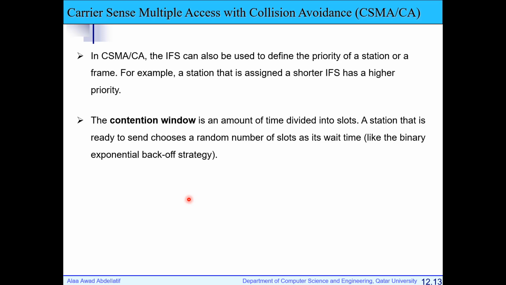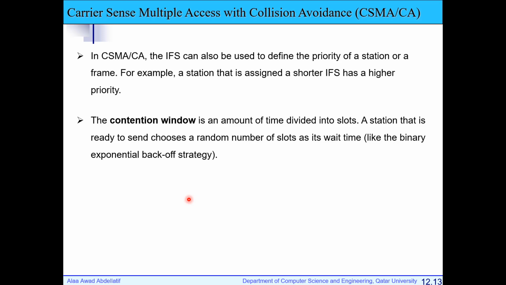Once the frame is lost, we wait for timeout, then we wait for a random amount of time according to the number of retransmissions. If I retransmit more, I will wait more. It means that the channel is busy, so I have to wait more. Once I retransmit again, I will wait more, and so on. This is backoff time. This is similar to the contention window. I will also choose a random number of slots to wait. And why random? To try to avoid two stations choosing the same number of slots so they transmit at the same time.